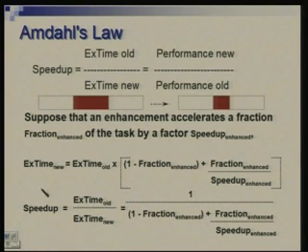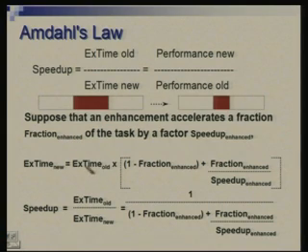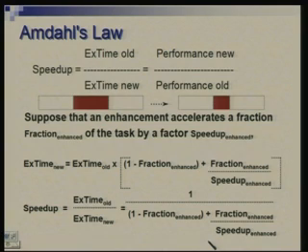So the speedup would be the ratio of these two, execution time old and execution time new, and what you get is 1 upon this. So now basically this is how the law is captured.